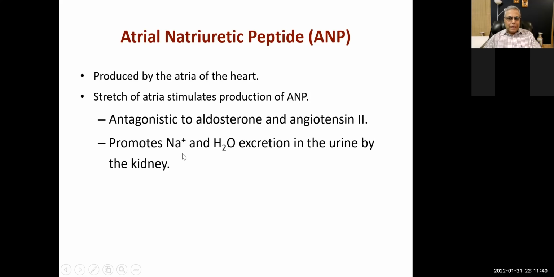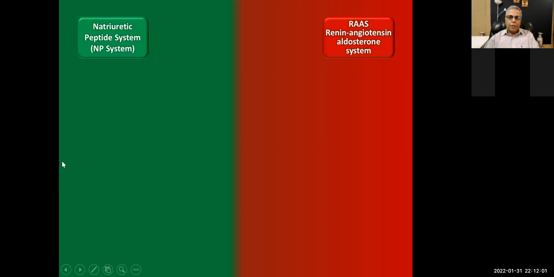So we know that aldosterone causes sodium and water reabsorption, retention, and it increases the blood volume. And if you increase the blood volume in heart failure, that means you are increasing the afterload and you're increasing the preload as well. It promotes vasodilation, which is a good thing in heart failure. Over here, I'm showing you in green. Green means good and red means dangerous.